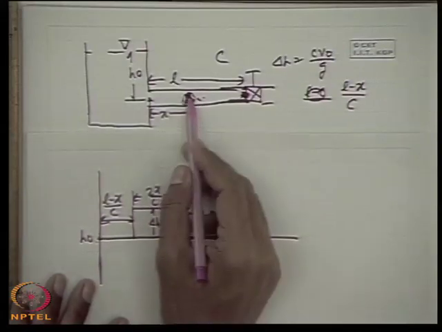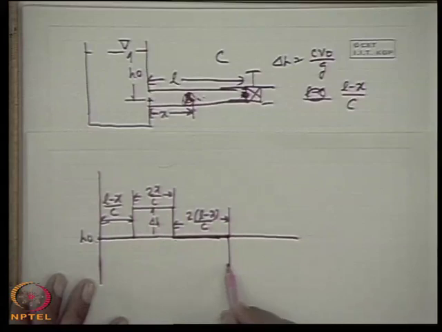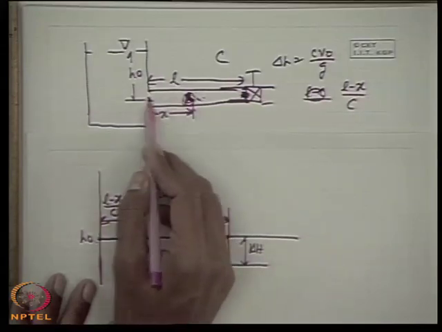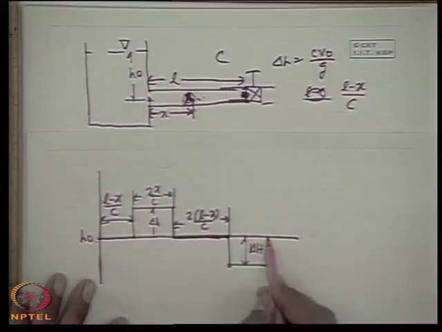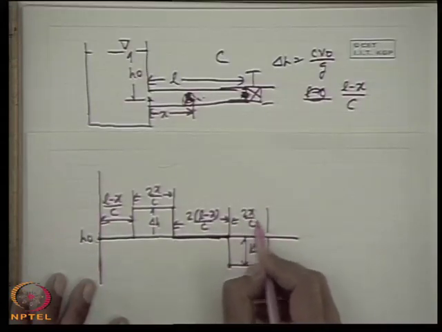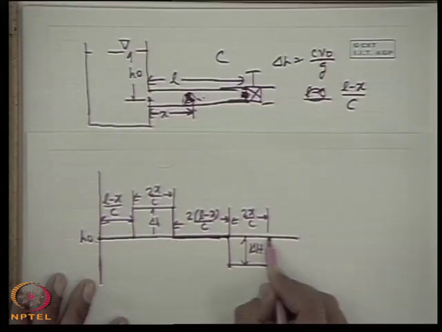This will create a negative head when the negative pressure wave passes through, and it will remain at that head delta H up to a time period that this negative pressure wave goes to the reservoir and comes back as a positive pressure wave. That time is again 2x by c. So again it comes to the positive pressure.